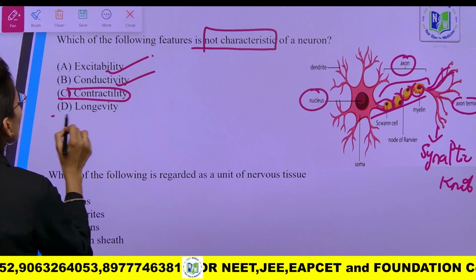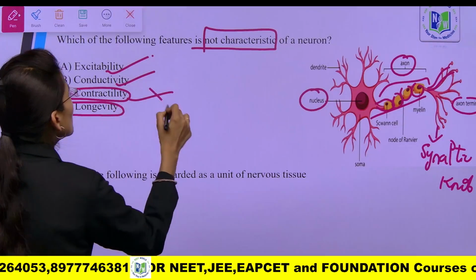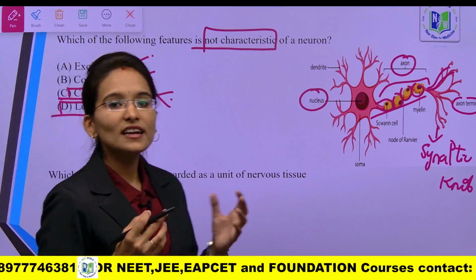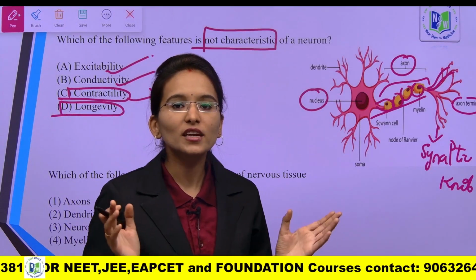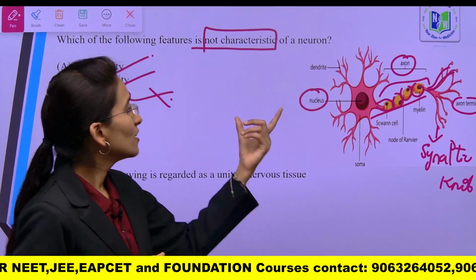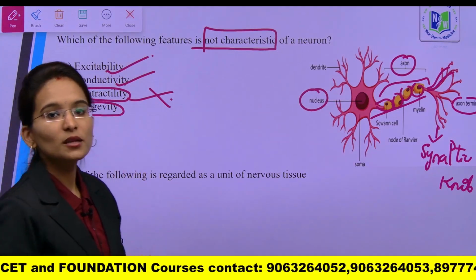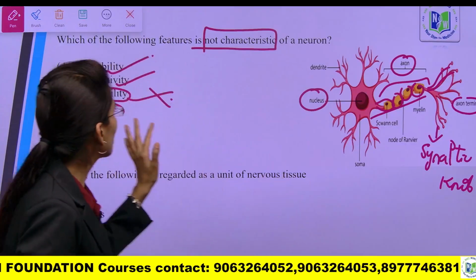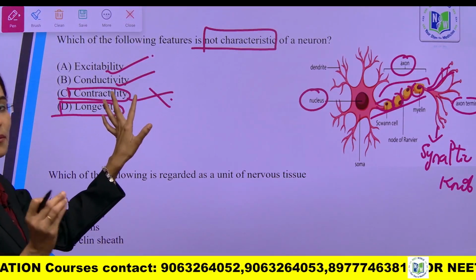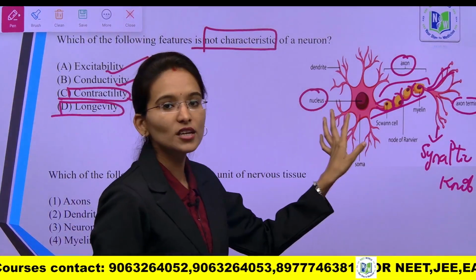Contractility, longevity. So the wrong option will be contractility. Contractility is the main characteristic feature of the muscle tissues, but not the nervous tissue. It can show conductibility and excitability by the nerve impulses, but contractility does not appear; it is not the function related to the neuron.